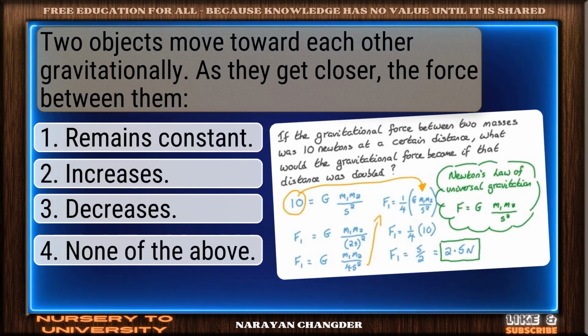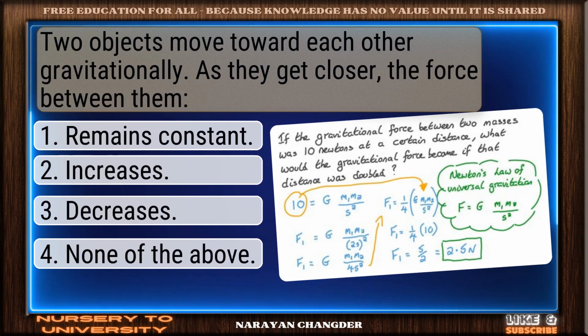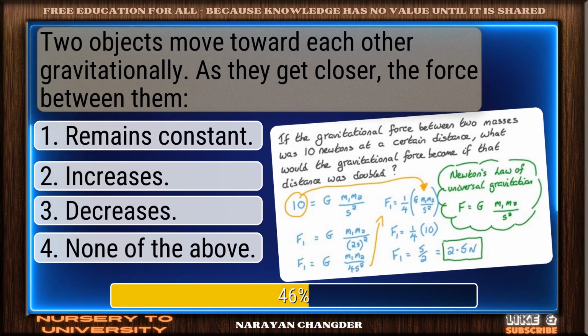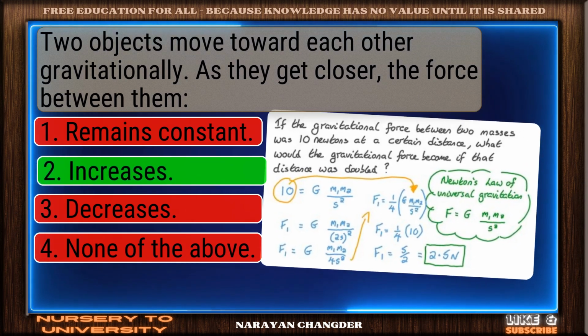Question number 39. Two objects move toward each other gravitationally. As they get closer, the force between them. Great job. Increases is the accurate answer.